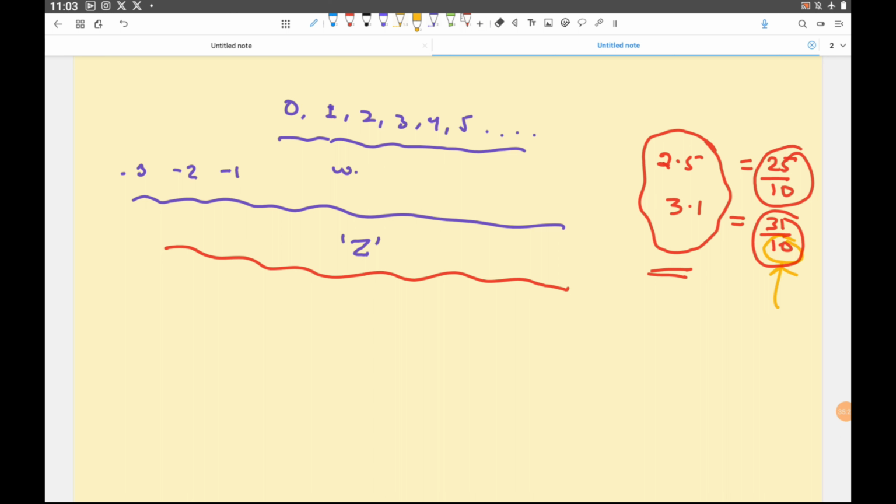Now my question is, have we covered all the kinds of numbers in mathematics? The answer is no. There are still some numbers which are not even rational, and those are called irrational numbers.